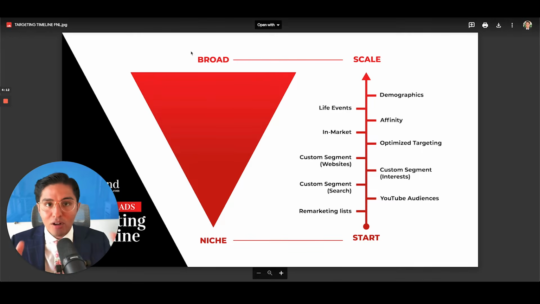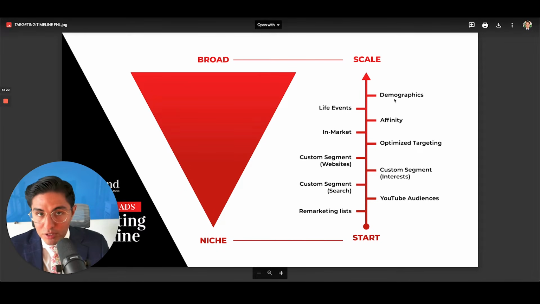YouTube ads is a scaling platform, meaning that it's a very broad ads platform. You have to have a broad offer to make it really scalable, okay? So when you start your campaigns, you want to be very niche, okay? Because most people go broad first, but what we recommend is starting with remarketing lists.